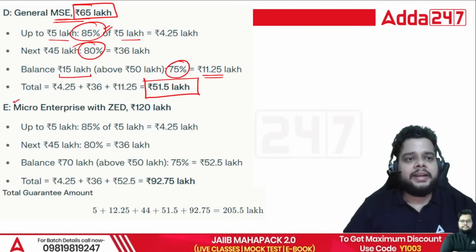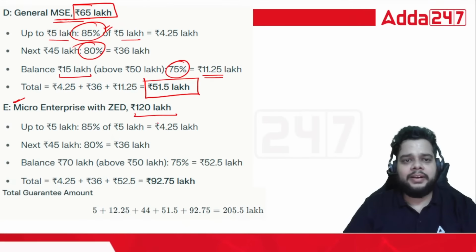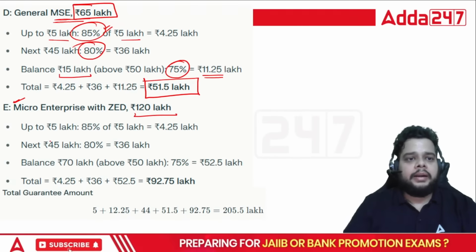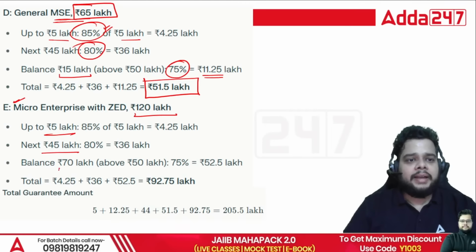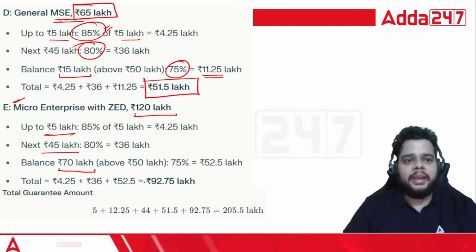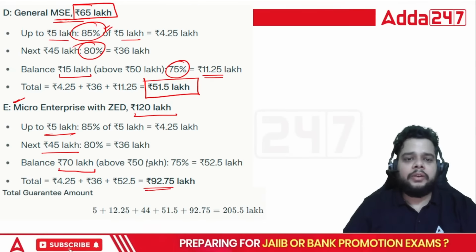Lastly, for the ZED certified enterprises, it was mentioned the loan amount as 120 lakh, and up to 5 lakh, then next 45 lakh, and lastly you have the balance, that is 70 lakh. You will calculate, and ultimately the answer will be 92.75 lakh.